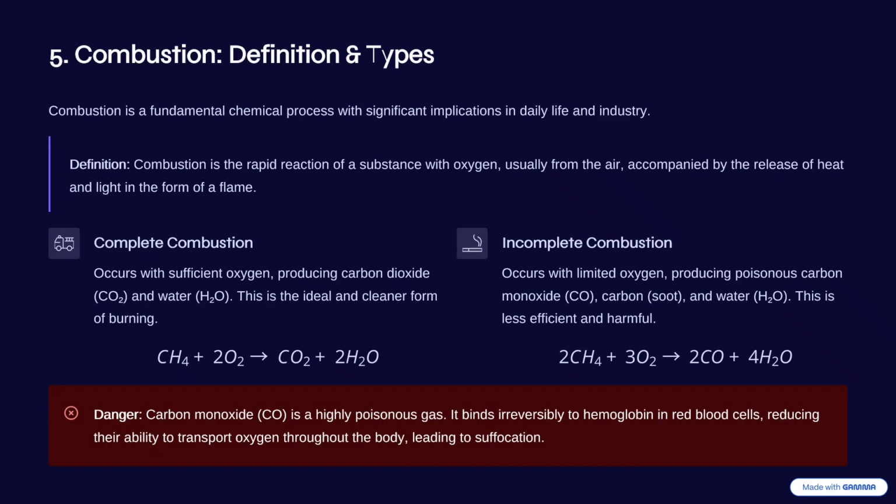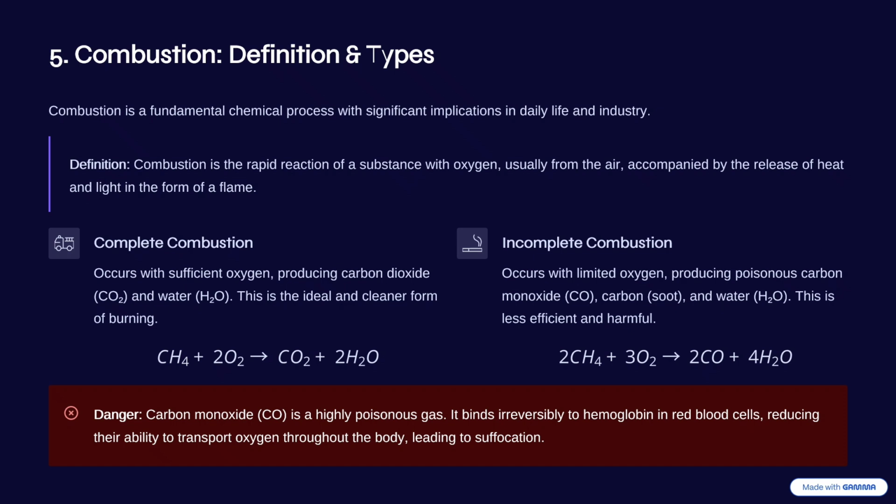We have combustion. If someone asks you what combustion is, you answer that it's a chemical process which requires oxygen, the rapid reaction of a substance with oxygen, usually from the air, accompanied by the release of heat and light in the form of a flame.